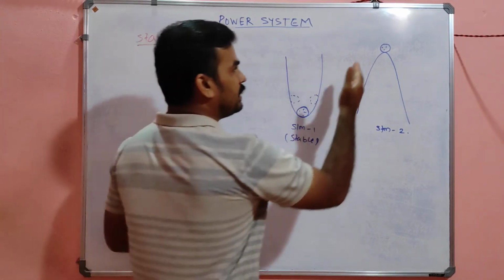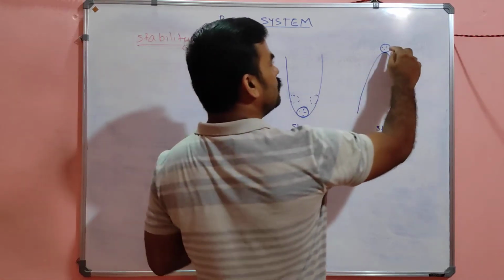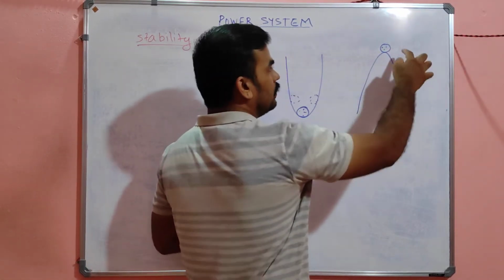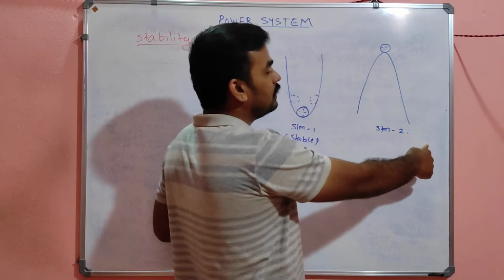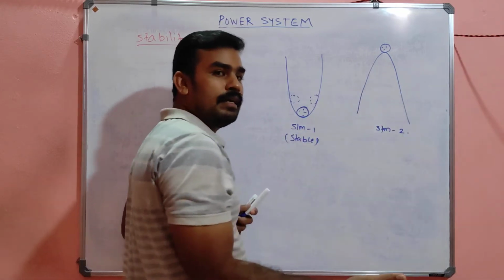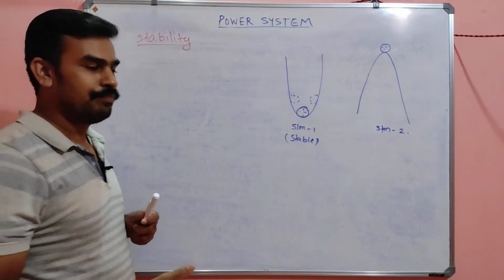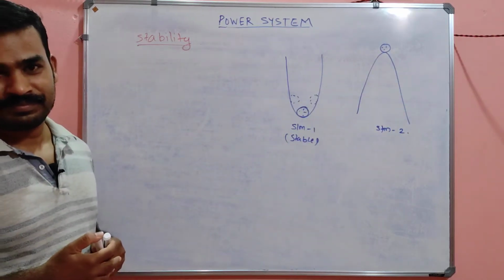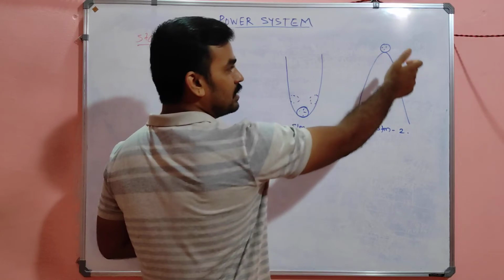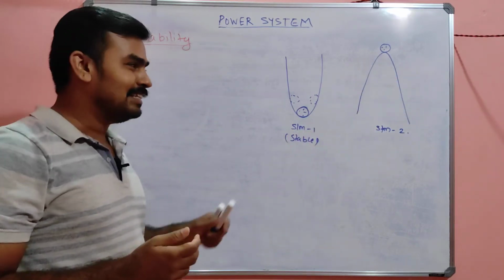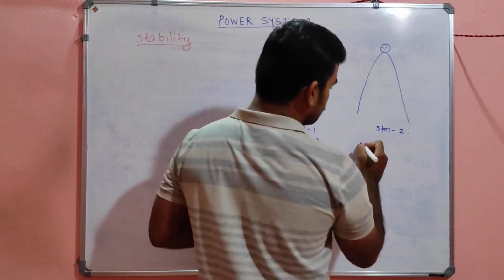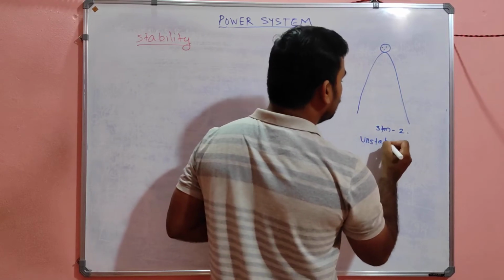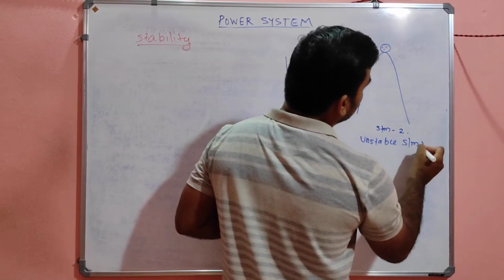But in the case of the next system, if I introduce any disturbance here, the ball will move down. Even if I remove my disturbance, the ball will not come back to its original position in either direction. This is an example of an unstable system. Very simple example actually.